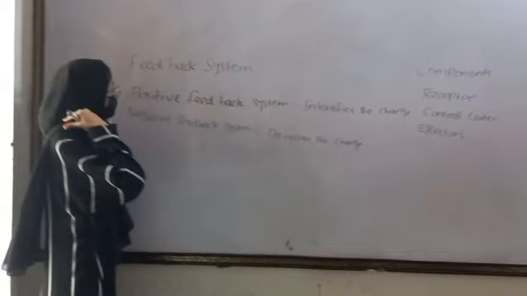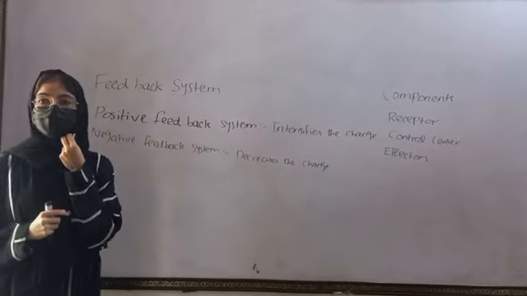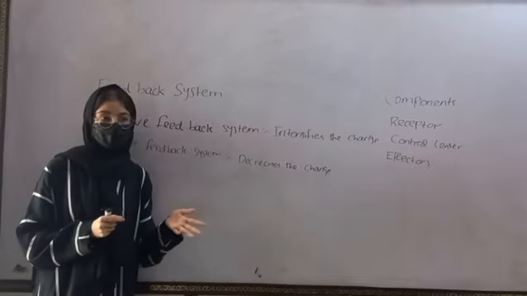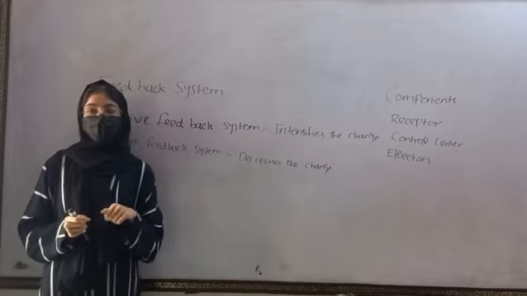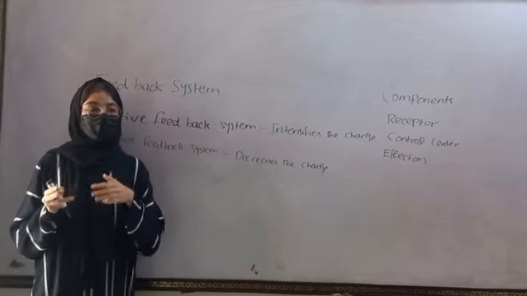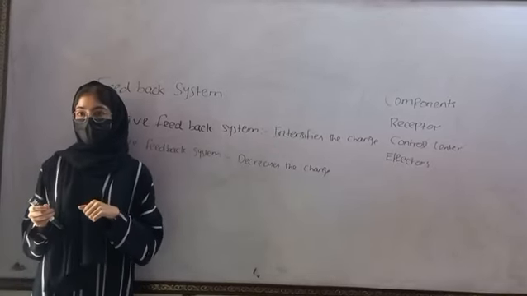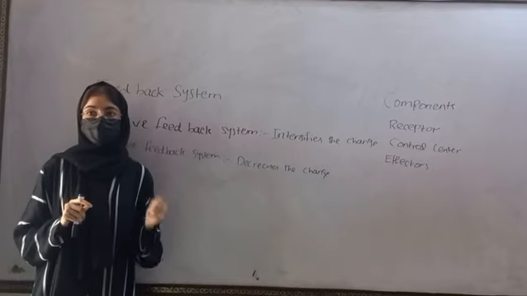Now let's see the example of positive feedback system. For example, a person is injured and he starts bleeding. Then the positive feedback system intensifies this change by accumulating the platelets on the site, and as a result a blood clot is formed and eventually the bleeding is stopped.